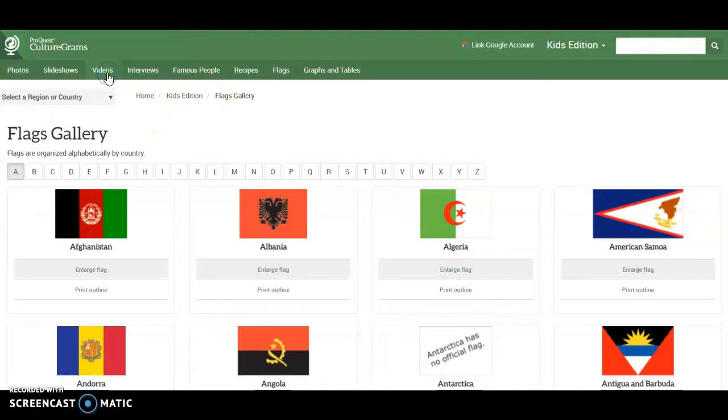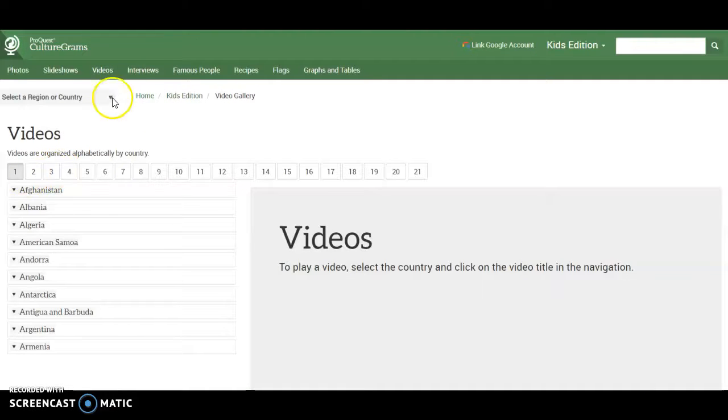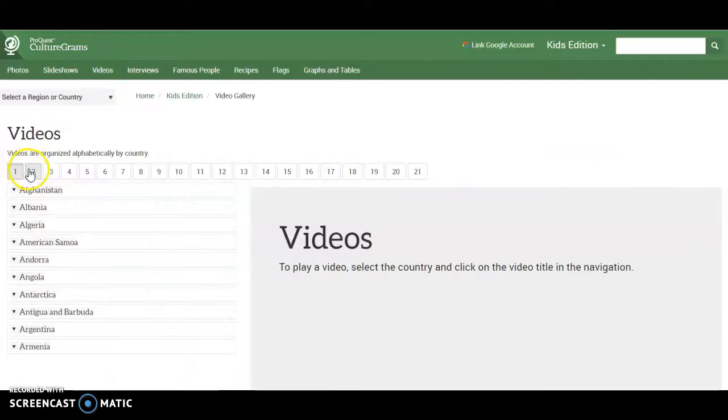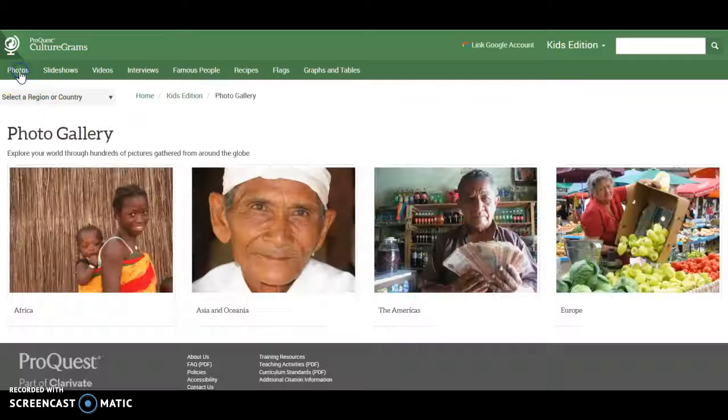Though oddly, videos, instead of having this kind of alphabetical organization like the other tabs do, it has 1 through 21, and when you click, it's still in alphabetical order, but you may get more than one beginning letter per page.